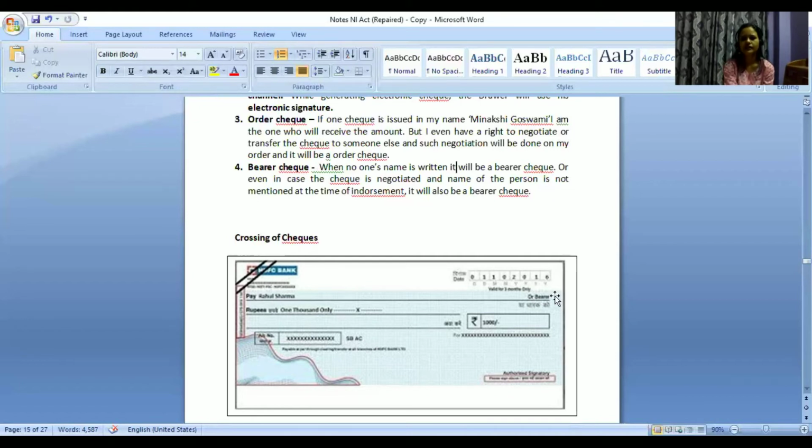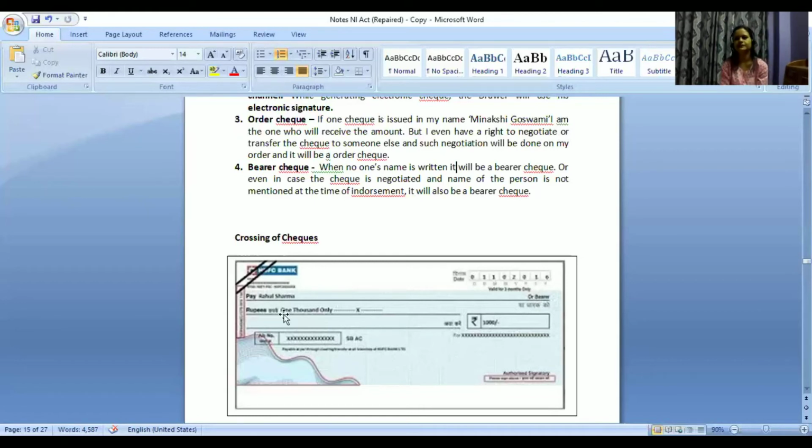So this bearer, whoever is holding or having possession of the check, he can go to the bank and accordingly demand payment of that money. That is one example of a bearer check. Or even in case a check is negotiated, in that case also it may be a bearer check. How? When the name of the person is not mentioned in the endorsement, it will be a bearer check.